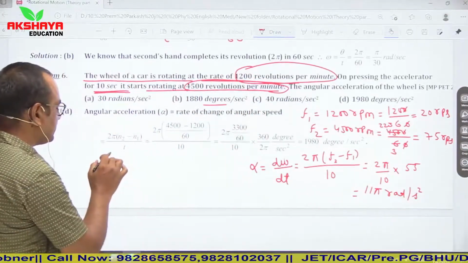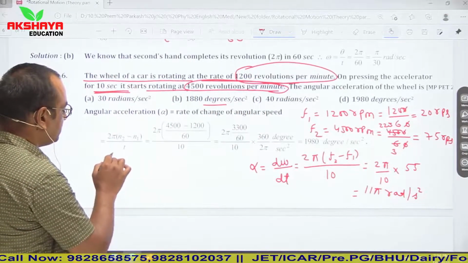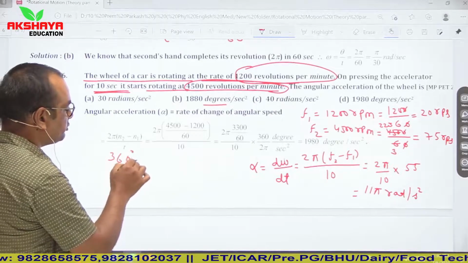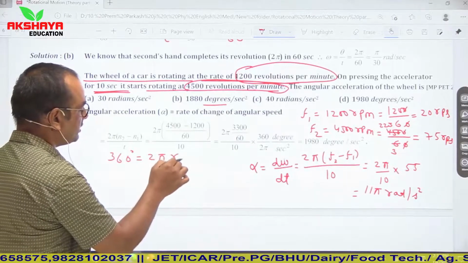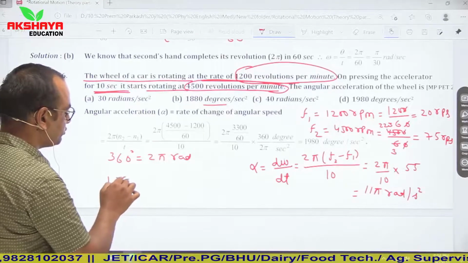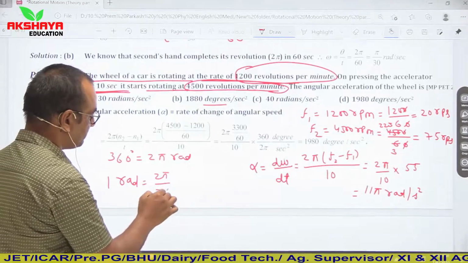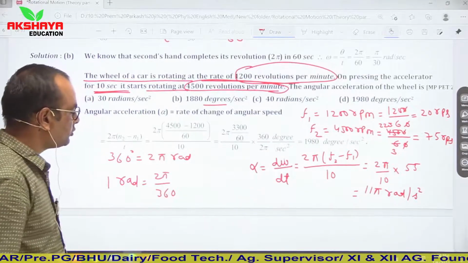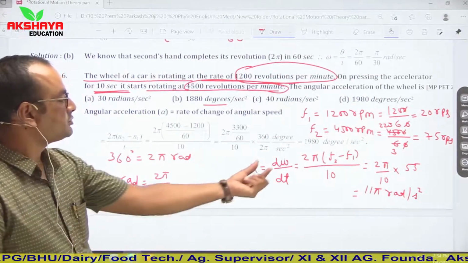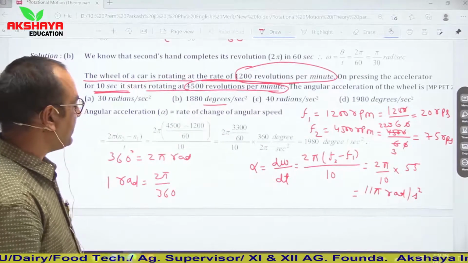So you know the relation that 360 degree is equal to 2 pi radian. So 1 radian is equal to 2 pi upon 360 degree. So convert here 11 pi radian.